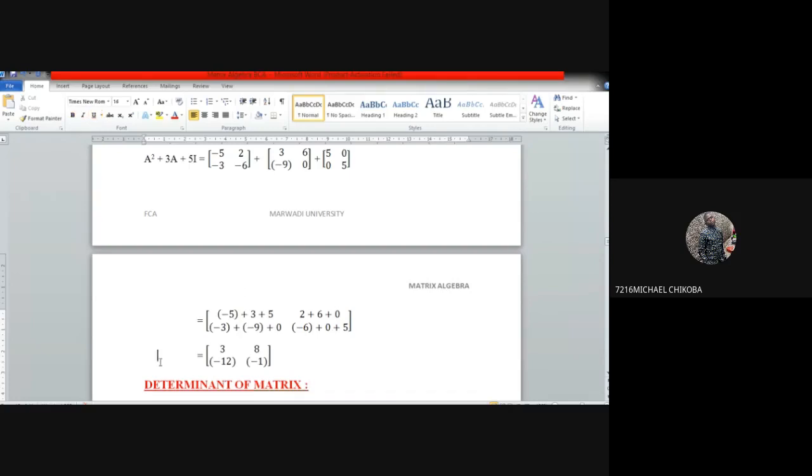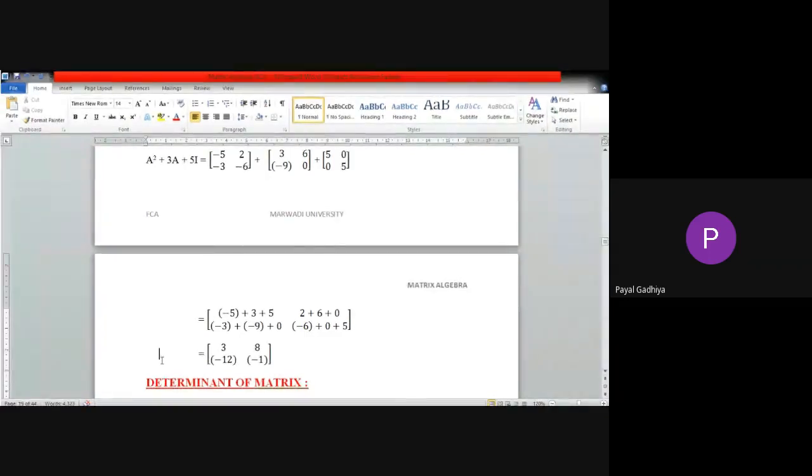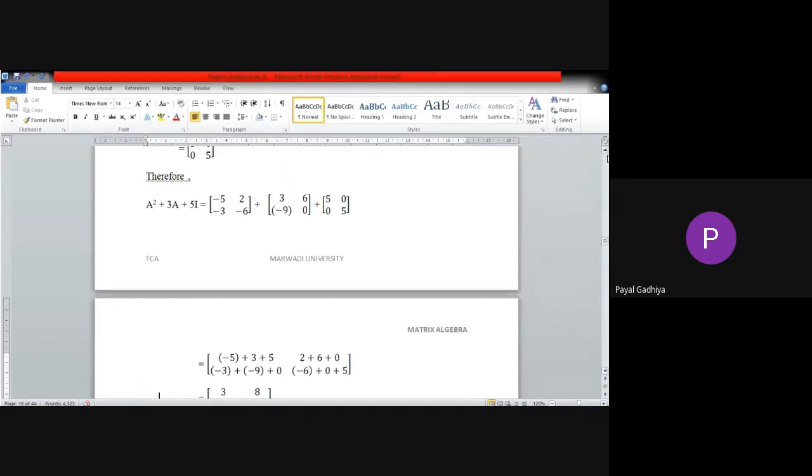Hello ma'am, I'm unable to understand the 5I. You didn't understand 5I? See, I means the identity matrix. Now we are talking about the identity matrix of 2 cross 2 order because matrix A is of order 2 cross 2. So the identity matrix of order 2 cross 2 will be 1, 0, 0, 1. Right? Let me show you on the screen.